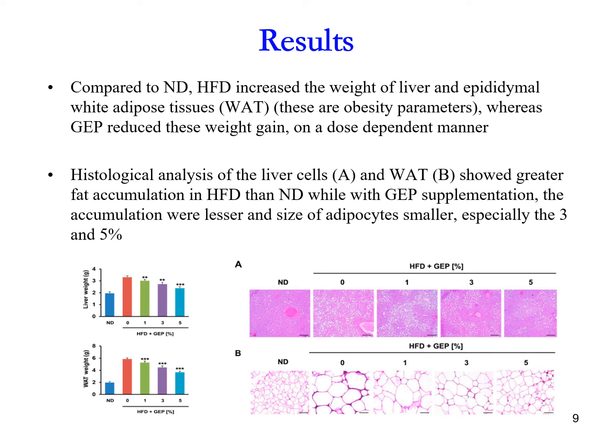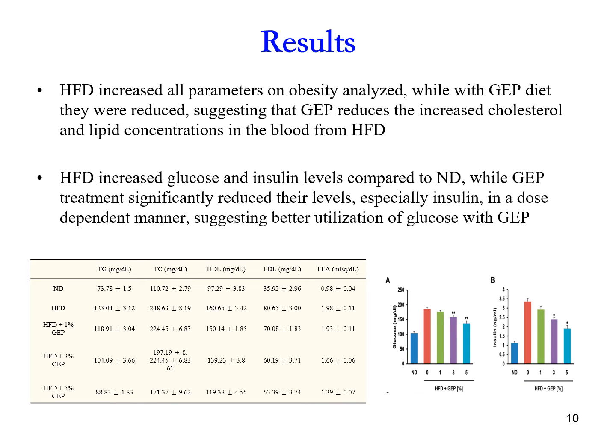So that explains that the enlargement of the fat cell is suppressed by Lingzhi Ganoderma extract powder, right? I understand this histological analysis, a simple explanation in this way. Next one.